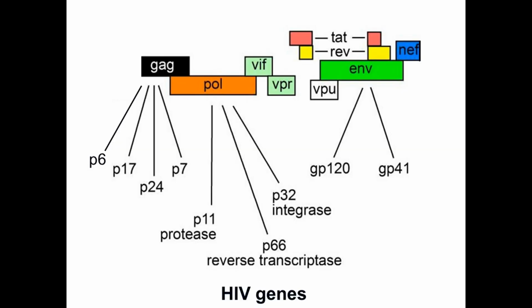This is how the genes are located in the viral genome. GAG gene encodes 4 proteins which are P6, P17, P24, and P7. The POL gene encodes the 3 enzymes: protease, reverse transcriptase, and integrase. The ENV gene encodes the 2 envelope proteins GP120 and GP41. And then we have these accessory genes, each of which encodes 1 protein.